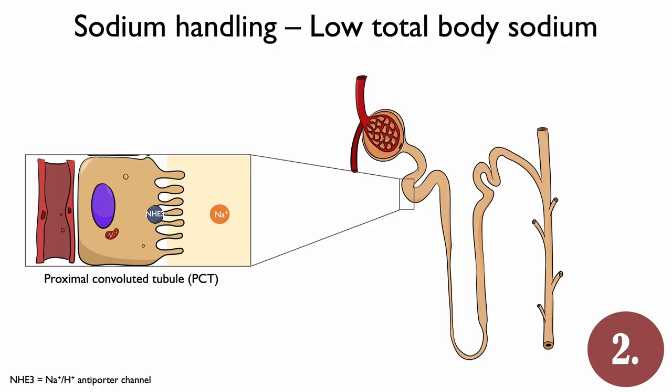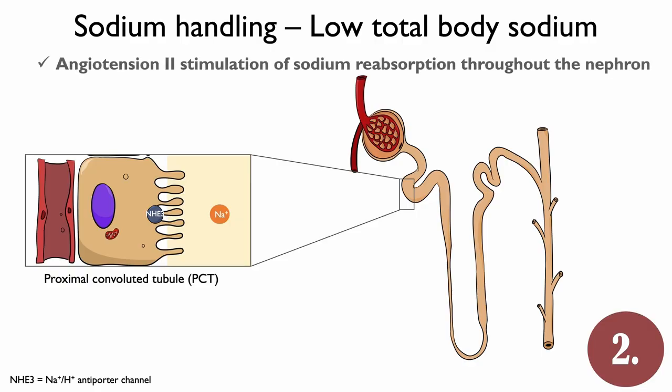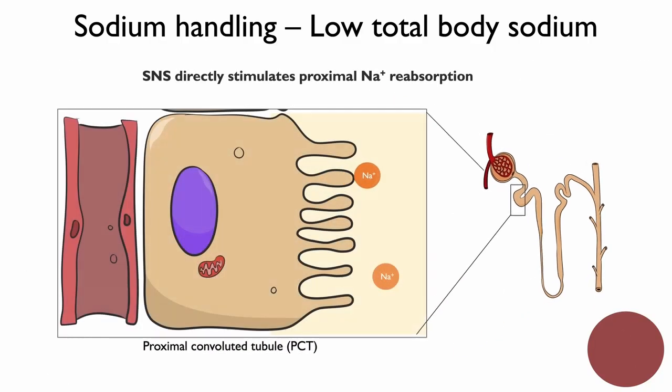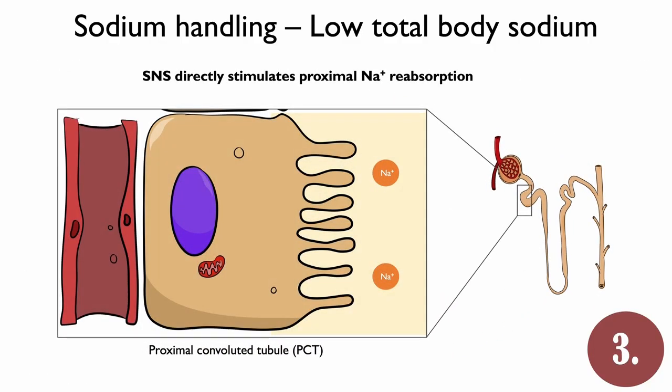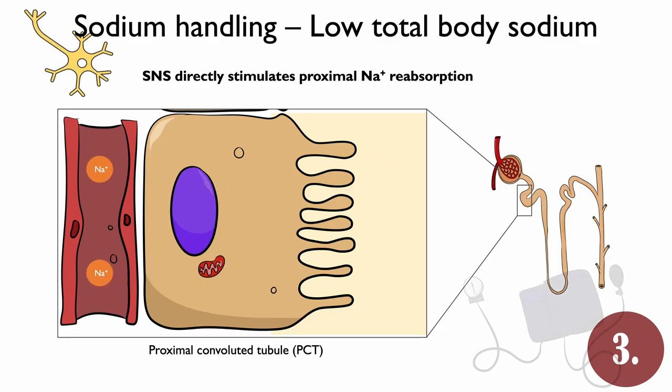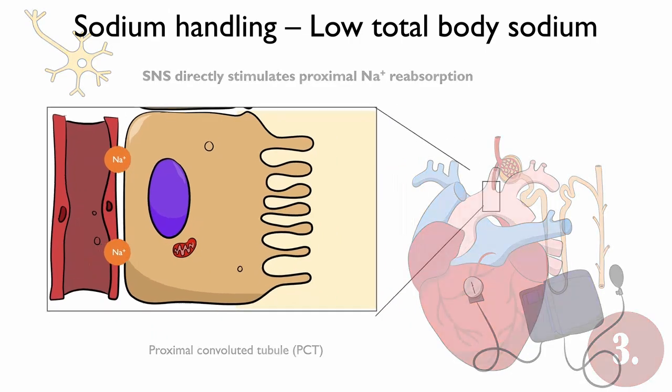2. Angiotensin II stimulates sodium reabsorption throughout the nephron, including direct stimulation in the proximal convoluted tubule at the NHE3, which is also known as the sodium-hydrogen exchange antiporter. 3. Finally, the sympathetic nervous system directly stimulates proximal sodium reabsorption. Ultimately, the goal of sodium reabsorption is to improve extracellular volume and return blood pressure towards normal values.